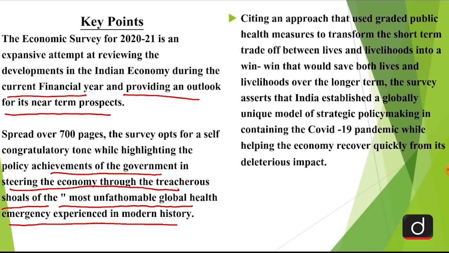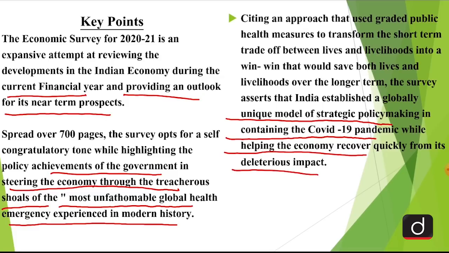So this economic survey actually is more or less a congratulatory note to the government and speaks about what all various initiatives were taken by the government of India. Citing an approach that uses graded public health measures to transform the short-term trade off between lives and livelihoods into a win-win that would save both lives and livelihood over the longer term, the survey asserts that India established a global unique model of strategy policy making in containing the COVID-19 pandemic while helping the economy recover quickly from its deleterious impact.